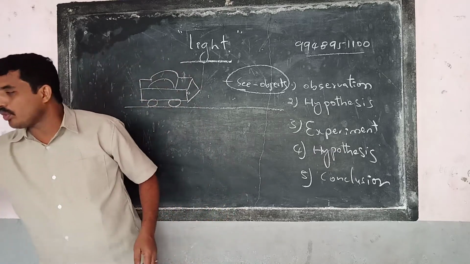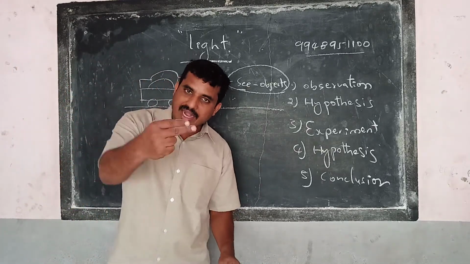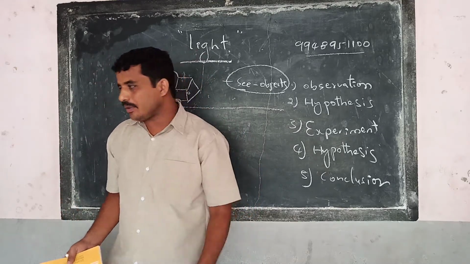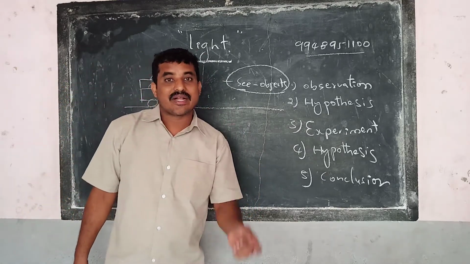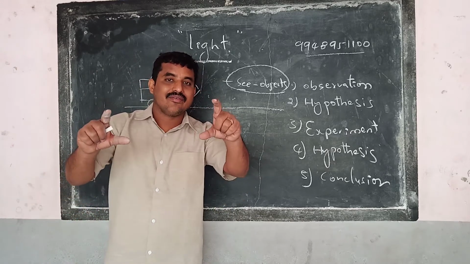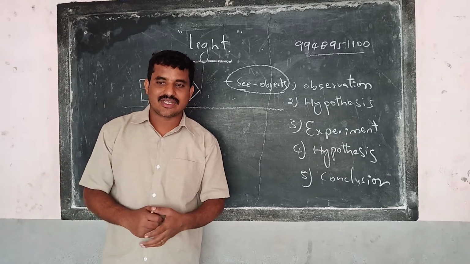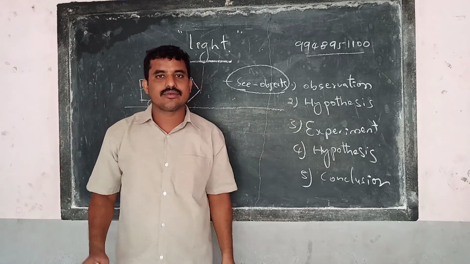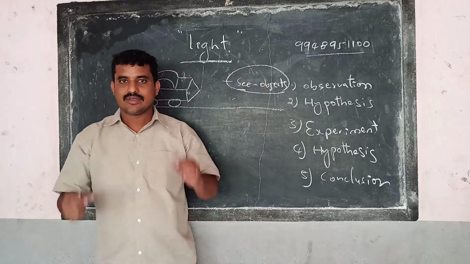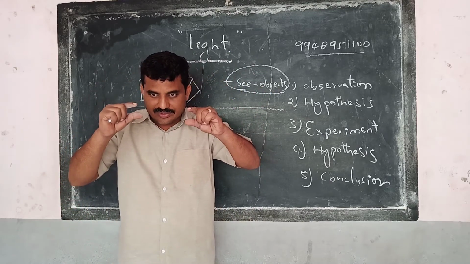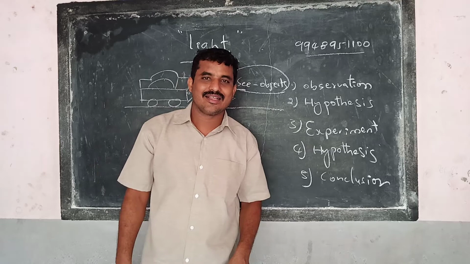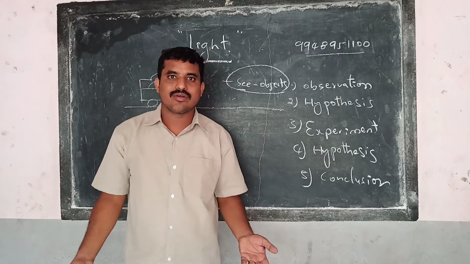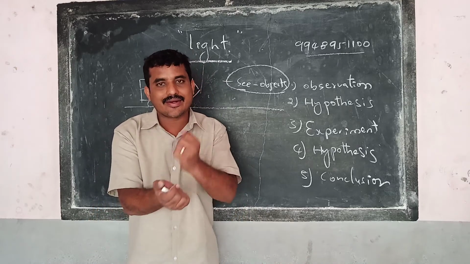If you keep a book, or a pad, or anything else like this and try to see the object, can you see it? But if you keep something else, we can see. What is it? Take a glass. You will be having specs, right? Switch on the light, wear the specs. Can you see the object? You can. But if you keep your hands in front of your eyes, can you see the object? No. Why?